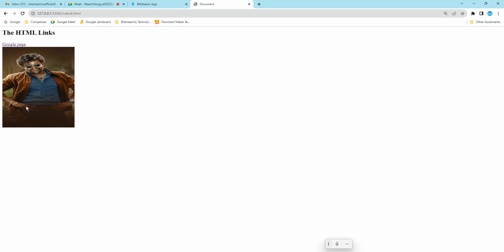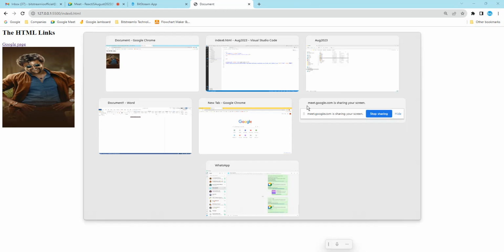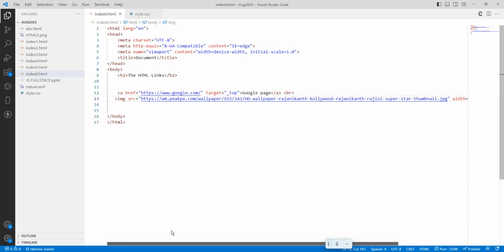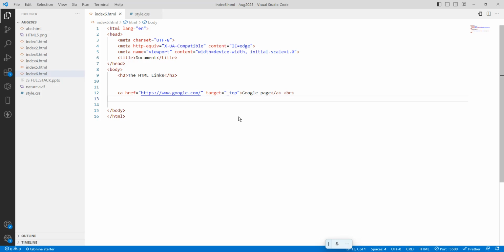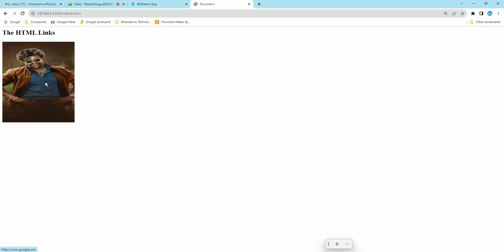If I click, it has to open the Rajnikant profile, something like that. How to do it? I will cut it and add it here, Control V. Okay. See here, earlier there was a cursor. When I hover on this, the hand symbol comes. Why? Because I added it in the anchor tag. So where to open? Rajnikant.